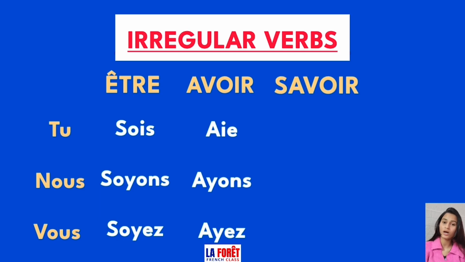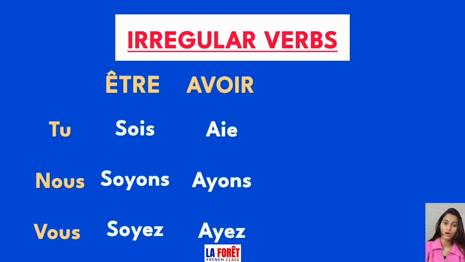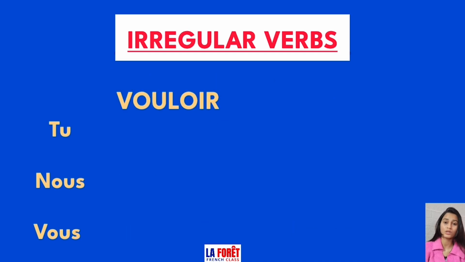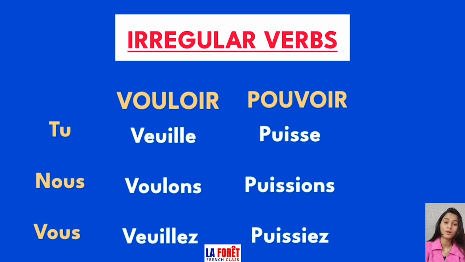Third one is savoir, and the conjugation of savoir is sache, sachons and sachez. Fourth one is vouloir, and the conjugation of vouloir is veuille, voulons and veuillez. Fifth one is pouvoir, and the conjugation of pouvoir is puis, puissions, puissiez. Whenever you use these verbs in imperative, you are going to use these conjugations and not the present tense ones.